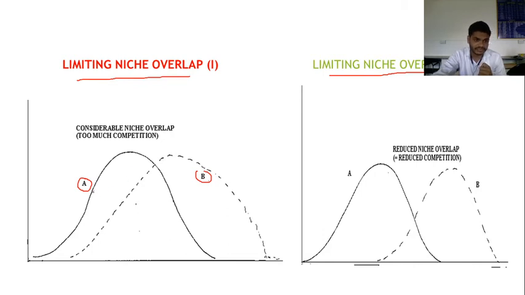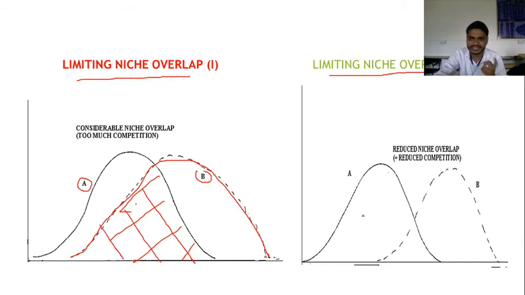Here, A species and B species show too much competition. These are all competitive areas. In the second diagrammatic representation, this one is another A species and this one is a B species, but they have less competition.